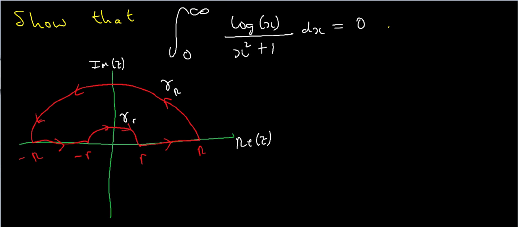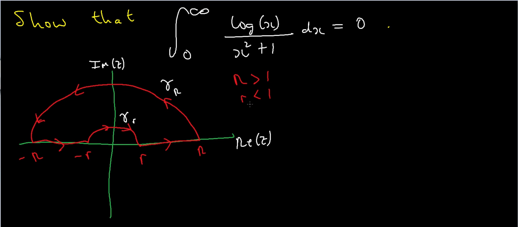Now before I go on any further, I want to say that without loss of generality, I can assume that big R is greater than 1 and little r is less than 1. And both of these numbers are positive, by the way. The reason I'm doing this is because you might notice that I'm going to have a pole at the point i. And I want that point to lie inside the contour. I definitely don't want my contour to be passing through that point. Not only that, but in the end, I'm going to want little r to go to 0, so I'm going to basically shrink this around the point 0, and I want big R to go to infinity.